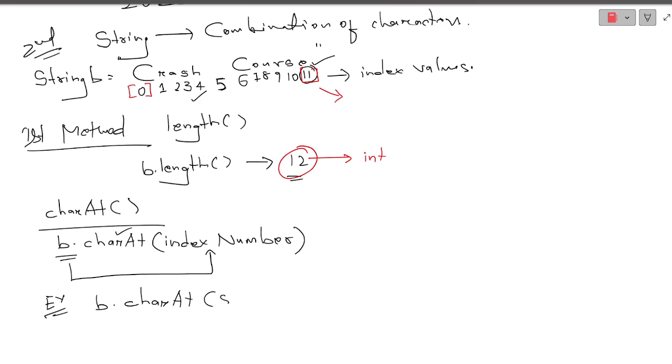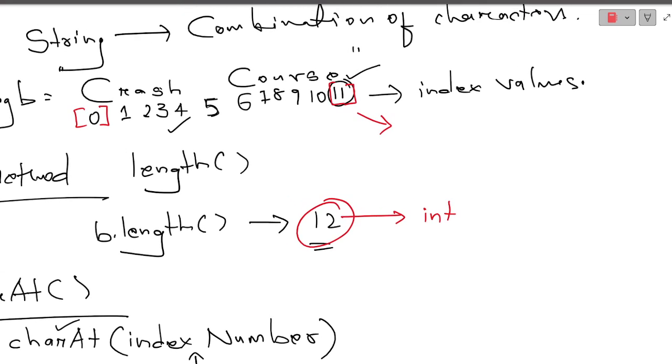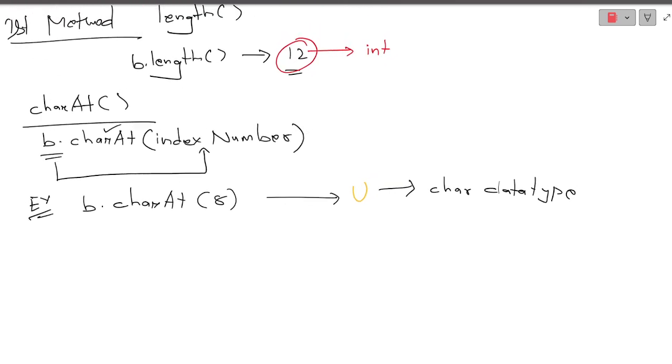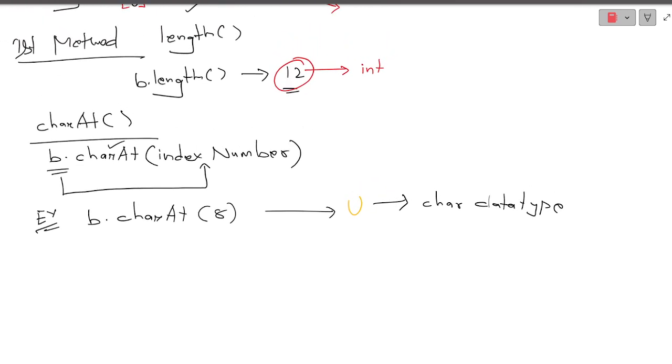So, for example, if I'm giving b dot charAt 8, what will it give? Let us see what this index 8 place contains. Nothing but u. So the answer will be u. As you can see, every time it will give me the answer in character form, so the return type will be the char data type. Okay, did you get this? Very good.